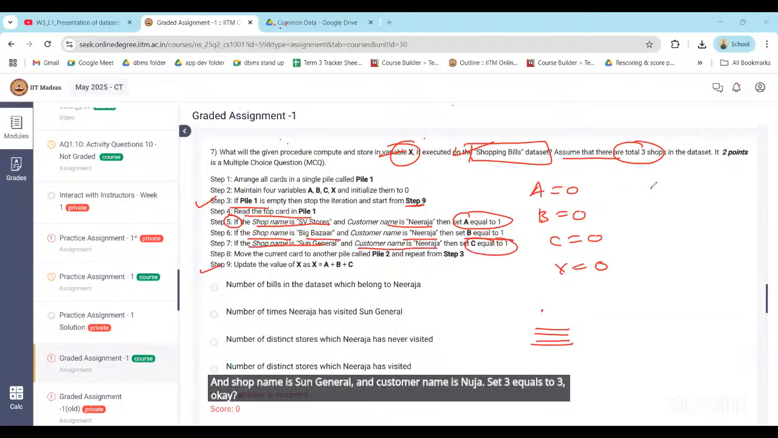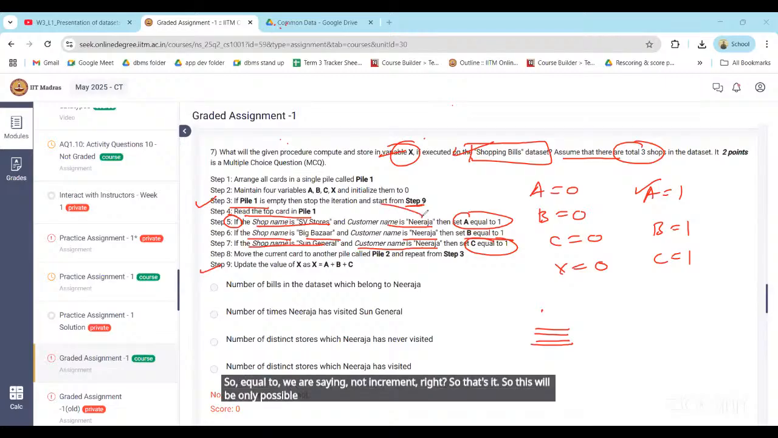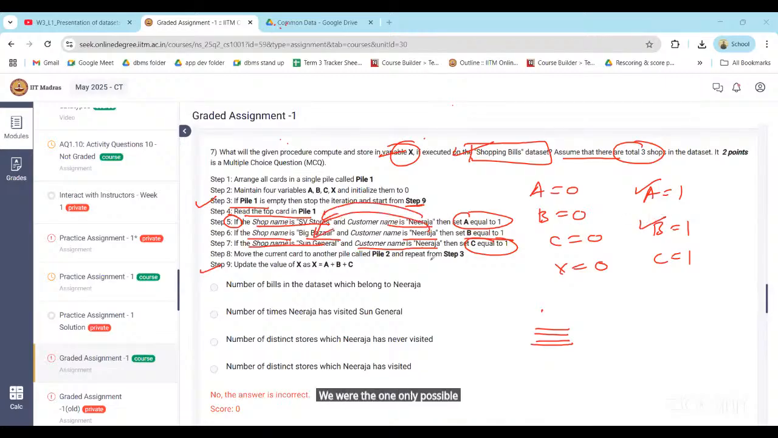Okay, so we are saying equal to, not increment, right? So that's it. A equals 1 will be only possible if Nirja visited SV Store. B equals 1 only possible if Nirja visited Big Bazaar. C equals 1 only possible if Nirja visited Sun General. That's it, right? Is that clear to everyone? Yes, sir. Okay.